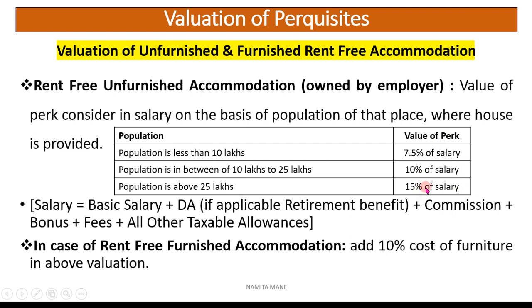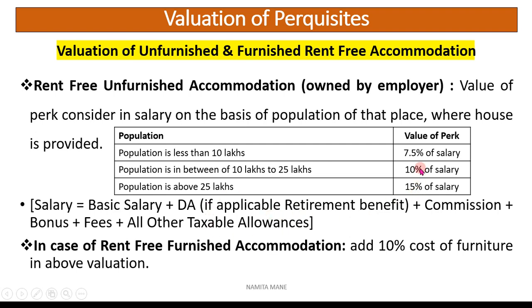Now for the purpose of furnished or unfurnished accommodation given by the employer to the employee, the calculation of salary will be based on: salary equals basic salary plus dearness allowances if applicable for retirement benefit, or if the dearness allowance is given in percentage, plus commission, plus bonus, plus fees, plus all other taxable allowances. So this is the salary formula.